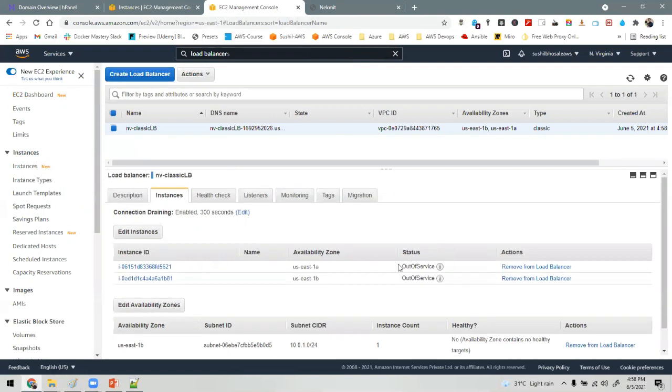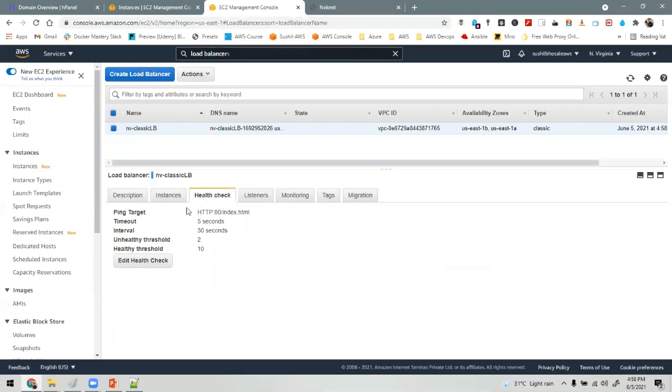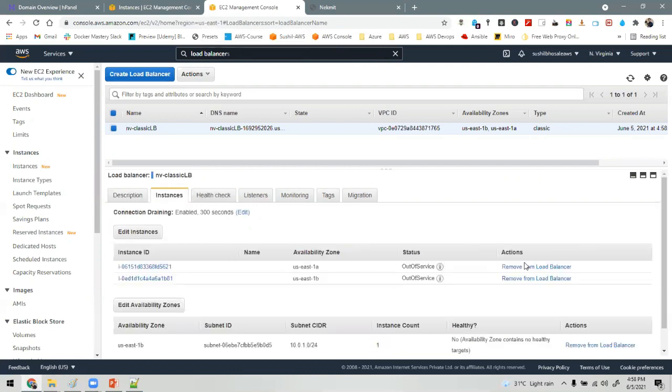It is telling us it is out of service because right now the health check has not been completed. The initial discovery is still in progress, that's why it is telling us out of service. After some time, once the health check is completed, this status will change to in service.